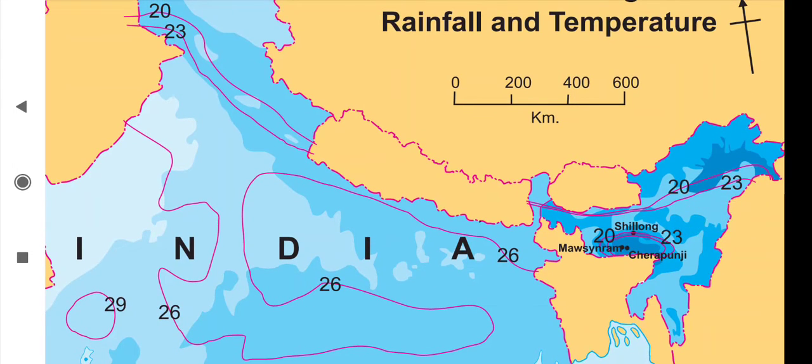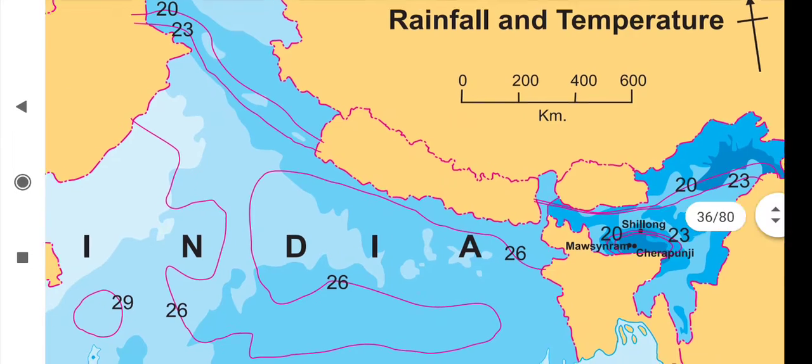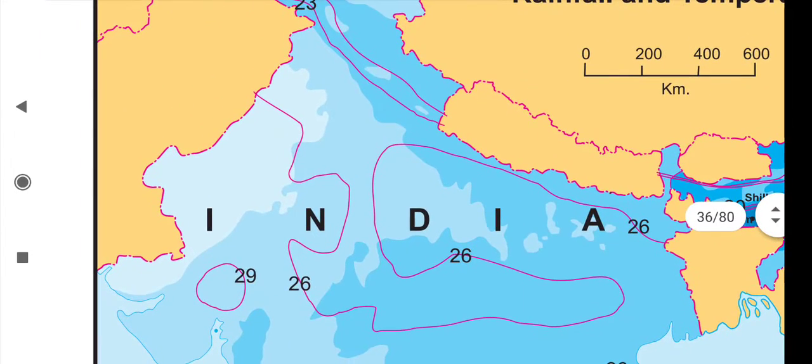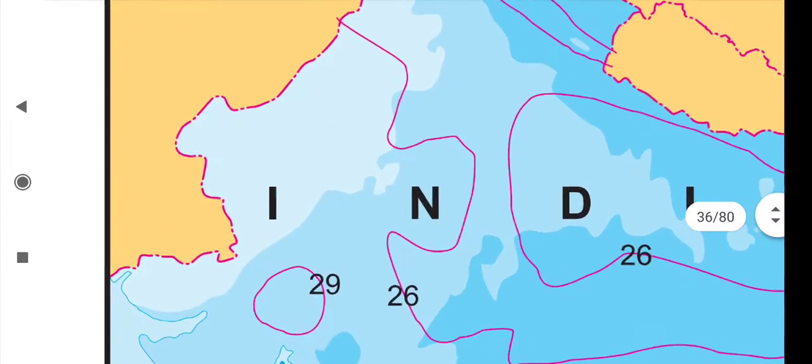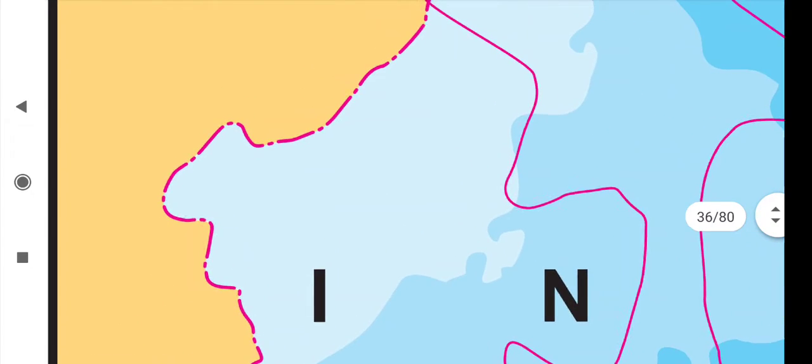Because of high temperature in summers, low pressure areas develop in the Punjab plains and the Thar desert of Rajasthan. So here children, this is the Punjab plains and here the Rajasthan, with the Thar desert. There, because of the high temperature, low pressure belts are formed.